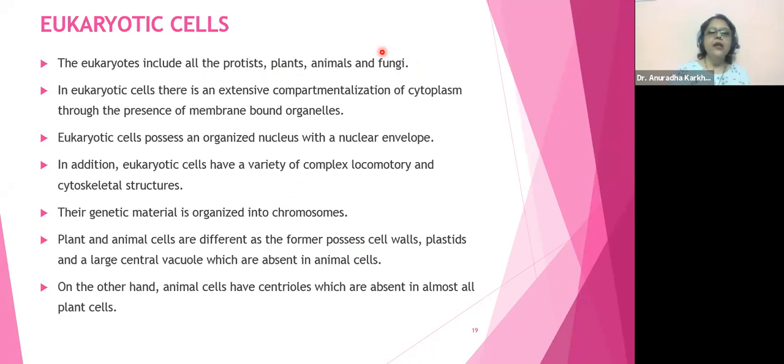Okay? See. Now in eukaryotic cells, specifically, there is an extensive compartmentalization of cytoplasm through the presence of membrane-bound organelles. So as I said in the first lecture only, an open hall and a hall with a wall, right? So now the walls are going to be built up by whom?